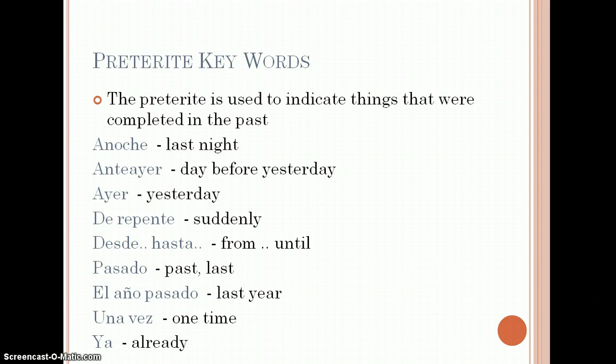And there you have it. That is the end of the brief preterite review. Make sure you take notes. Make sure you fill in the Google forms that you will find below this podcast.